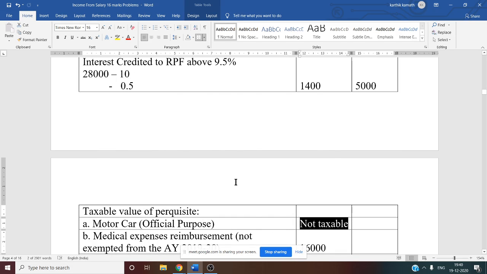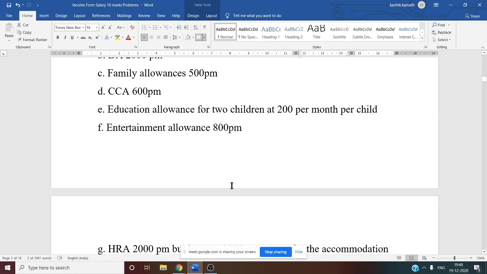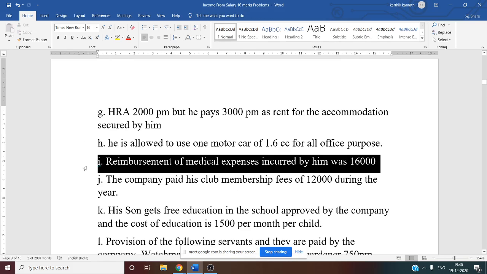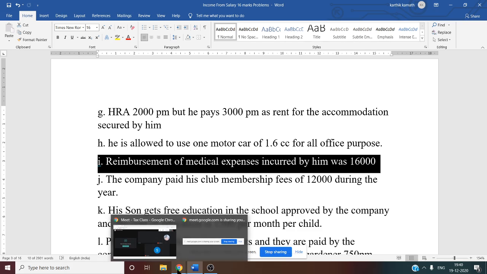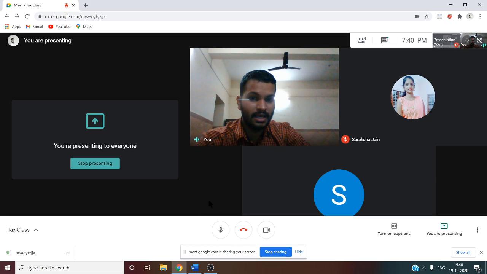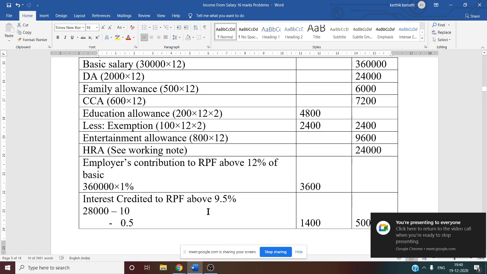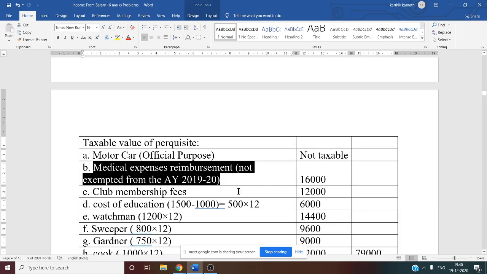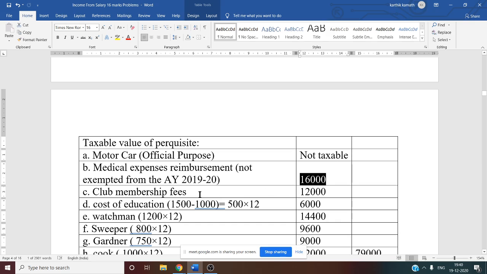See this, in this question they have given information about medical expenses. One point they have mentioned: reimbursement of medical expenses incurred by him was 16,000. Before the assessment year 2019, it was exempt from tax. But after the year 2019, we have to include it for taxation purposes. So now we have to add that because it is taxed now. Medical expenses reimbursement is not exempted from the assessment year 2019-20, that is 16,000, the entire amount is taxable.